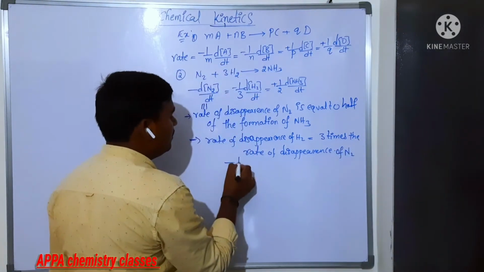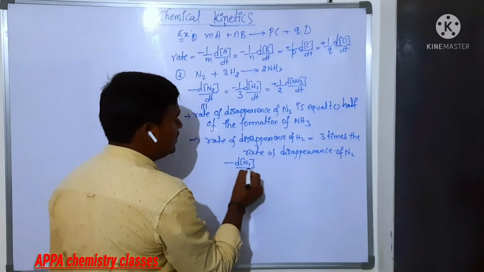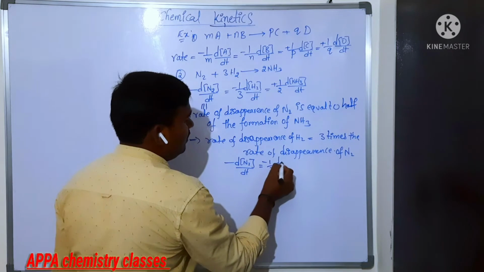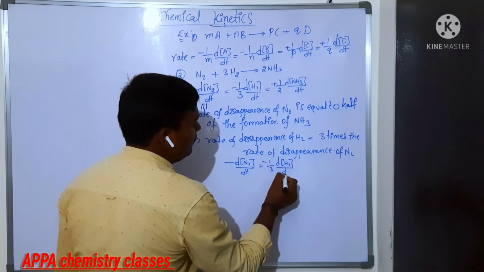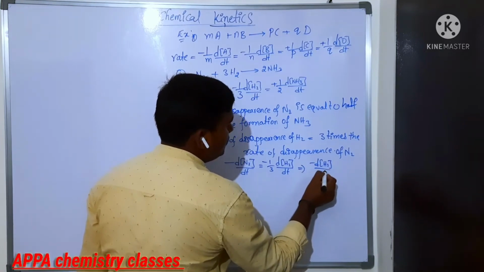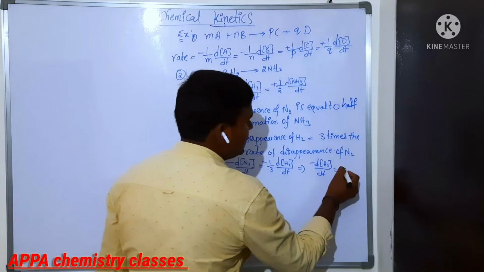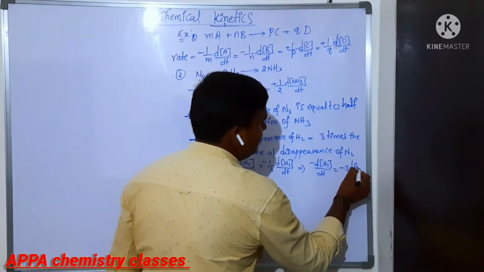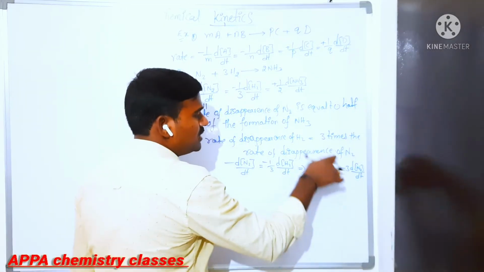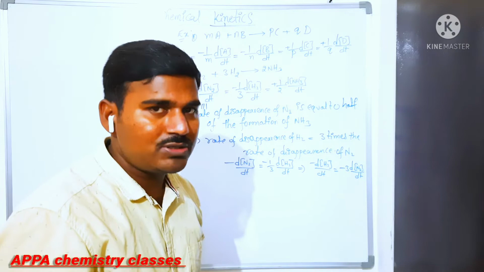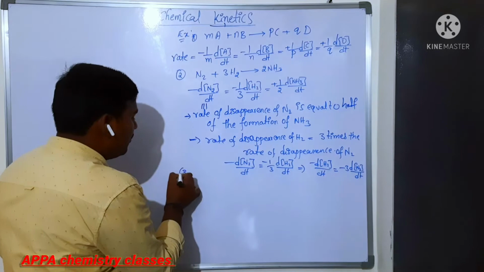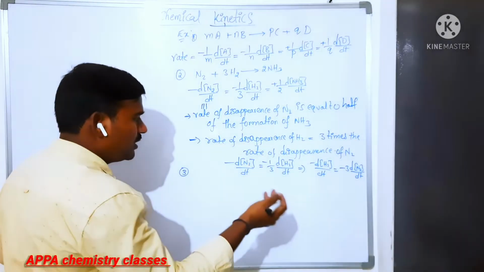Now you can take minus dN2, that is the decrease in concentration of N2, and 1 by 3 dH2 by dt. So from this, the decrease in concentration of hydrogen is equal to, this 1 by 3 will come to this side, then minus 3 into the rate of disappearance of nitrogen. So the rate of disappearance of hydrogen is equal to 3 times the rate of disappearance of nitrogen. That is the information you are getting. So you can note these down. For this I will tell you one more example, and after that I will give you some reactions.